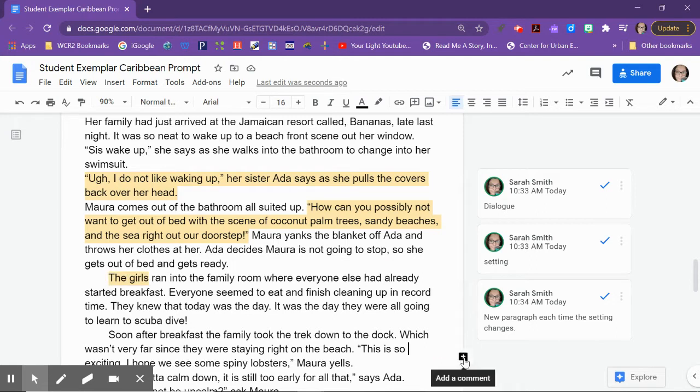Okay. The girls ran into the family room where everyone else had already started breakfast. Everyone seemed to eat and finish cleaning up in record time. They knew that today was the day. It was the day they were all going to learn to scuba dive.